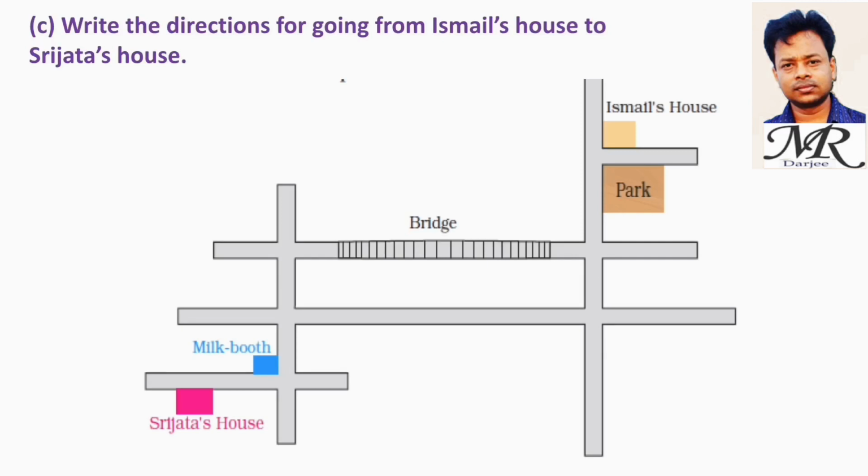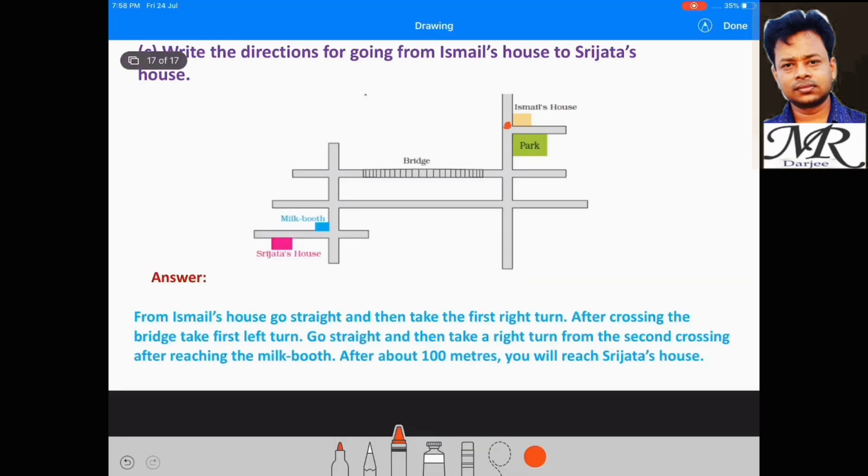Write the directions for going from Ismail's house to Srijata's house. From Ismail's house, go straight and then take the first right turn. After crossing the bridge, take the first left turn. Go straight and then take a right turn from the second crossing after reaching the milk booth. After about 100 meters, you will reach Srijata's house.